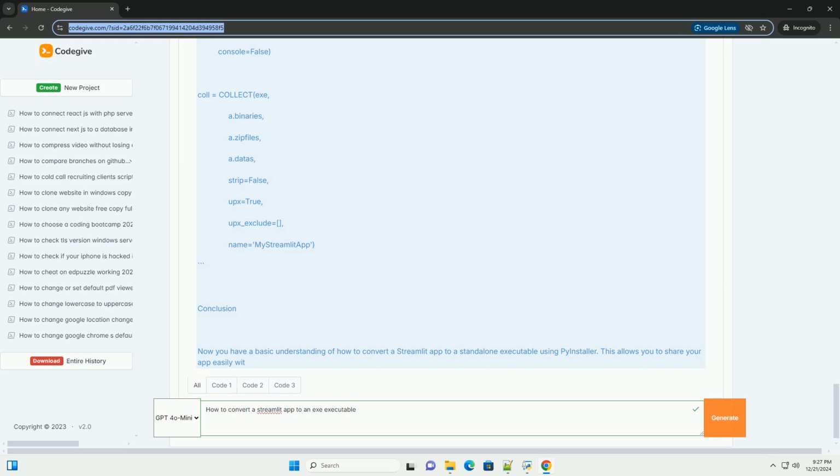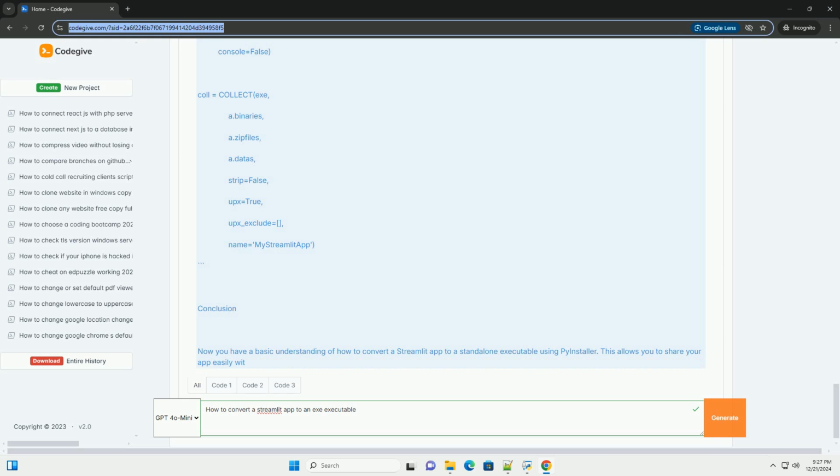Step 7, troubleshooting. If there are issues when running your executable, consider the following. 1. Missing files. Ensure that all necessary libraries and files are included. You may need to modify the .spec file to include additional data files or directories. 2. Console window. By default, a console window might pop up when you run the executable. If you want to suppress the console window, you can use the --noconsole option in PyInstaller. 3. Debugging. Use the --debug option while running PyInstaller to get more information about potential issues.